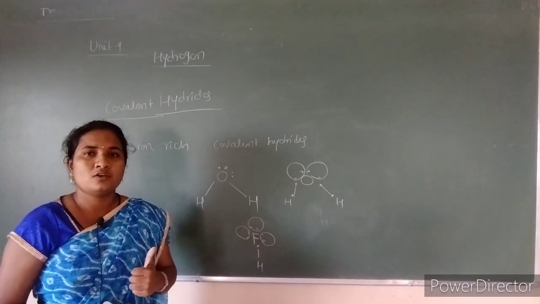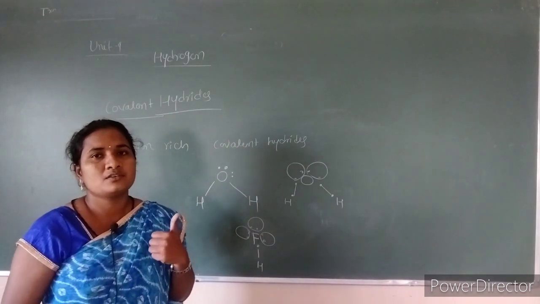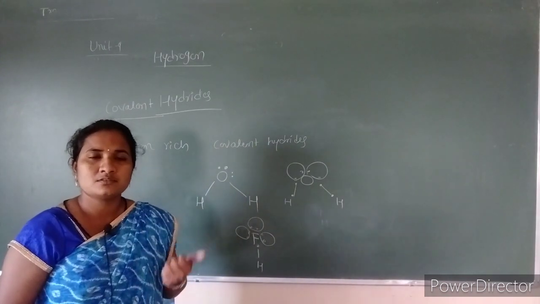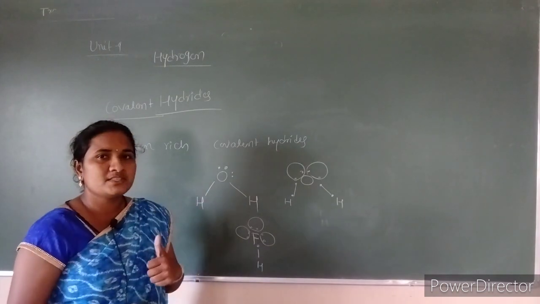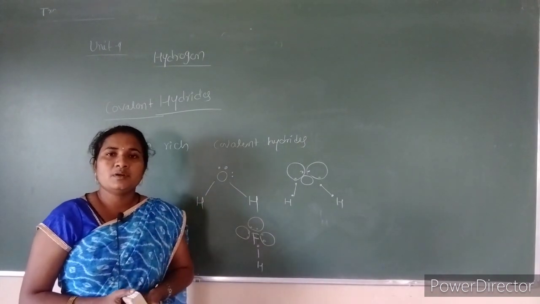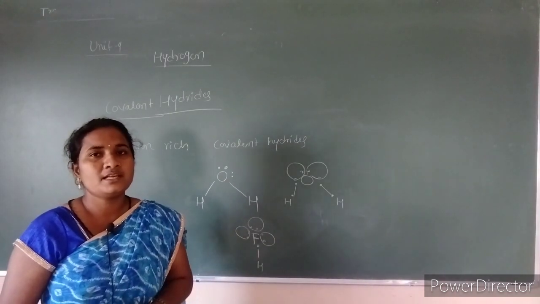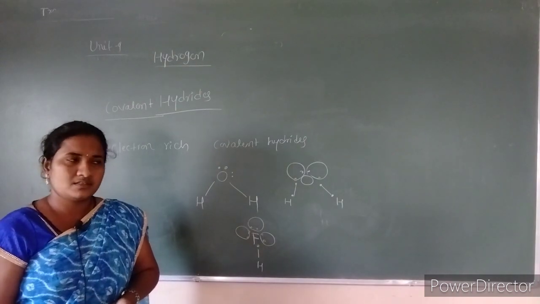So in the case of electron-deficient hydrides, they behave as Lewis acids because they are in need of electrons and will accept electrons, since they are said to be electron deficient. And the electron-precise hydrides are those that have the required electrons to complete their Lewis structure. For example, methane or silane, we can study that.